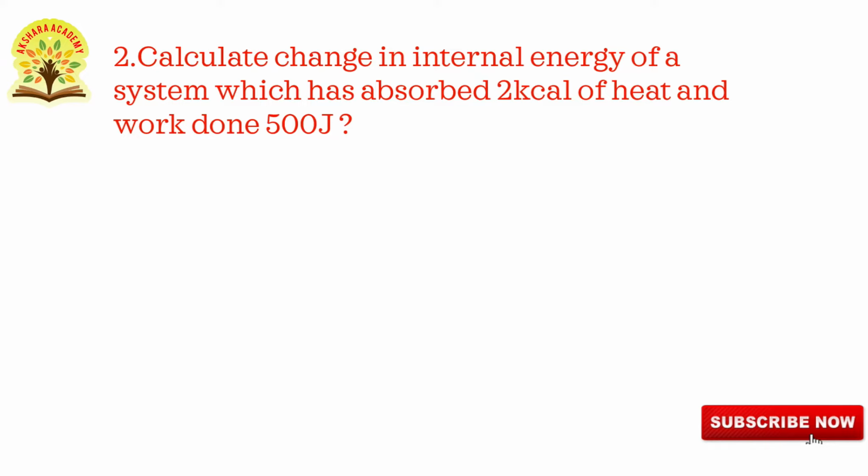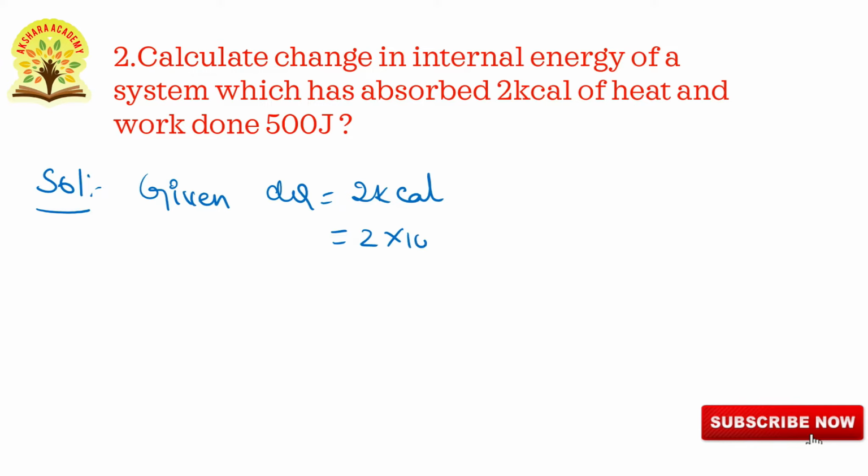So first, given, we'll write the solution. In this question they have given dq is equals to 2 kilocalorie. Converting into calories, 2 into 10 cube, and again converting into joules, 1 calorie is equals to 4.2 joules.